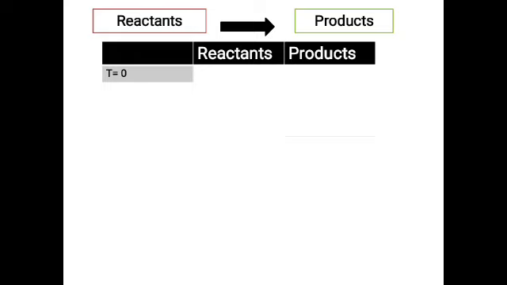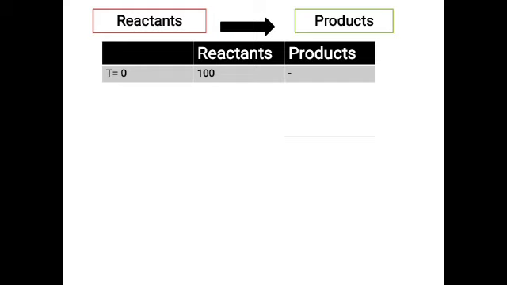So initially you have only the reactant with you. Imagine that you have taken 100 molecules of the reactant. So only 100 molecules of reactants we have with us. You have not mixed it, which means there is no product formation. So product, I can say it is 0. There is nothing being formed.